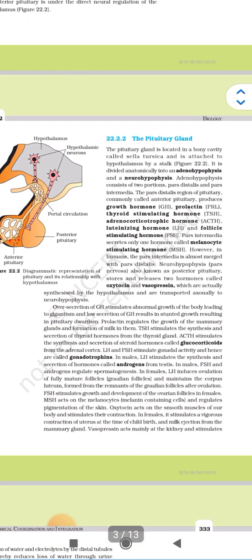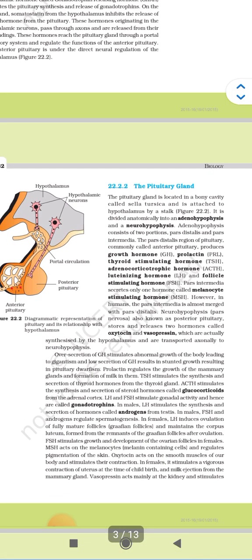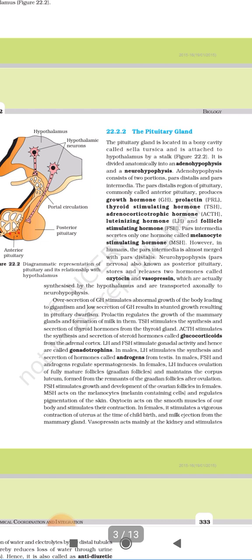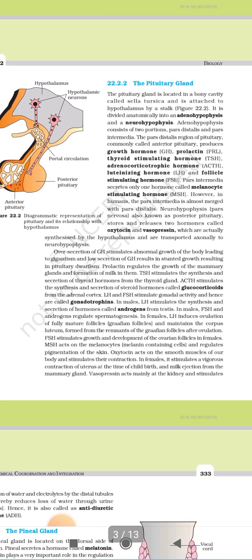Now the pituitary gland, subheading of the human endocrine system, that is point 2. The pituitary gland is located in a bony cavity called sella turcica and is attached to the hypothalamus by a stalk. It is divided anatomically into an adenohypophysis and neurohypophysis. Adenohypophysis consists of two portions, pars distalis and pars intermedia.